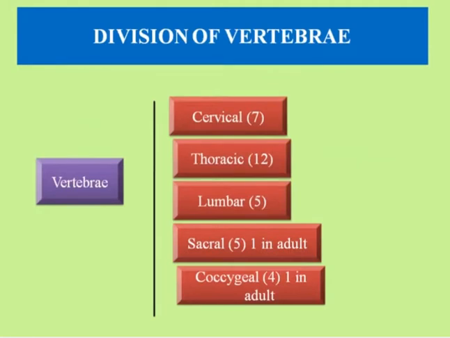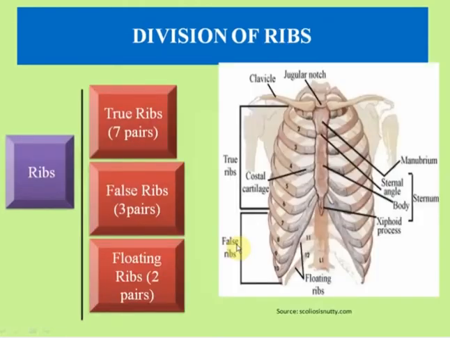Now division of vertebra or spinal cord. It is also called backbone. Backbone is the main structure of the human skeleton. Without vertebra, without spinal cord, or without backbone, which are synonyms, we can't think about the skeleton. So vertebrae are of the following types: cervical vertebra 7 in number, thoracic 12 in number, lumbar vertebra 5 in number, sacral 5 in number when it is in fetus form, but in adult it is 1 in number. Coccygeal vertebra is 4 in fetus and 1 in adult. So these are the divisions of vertebra.